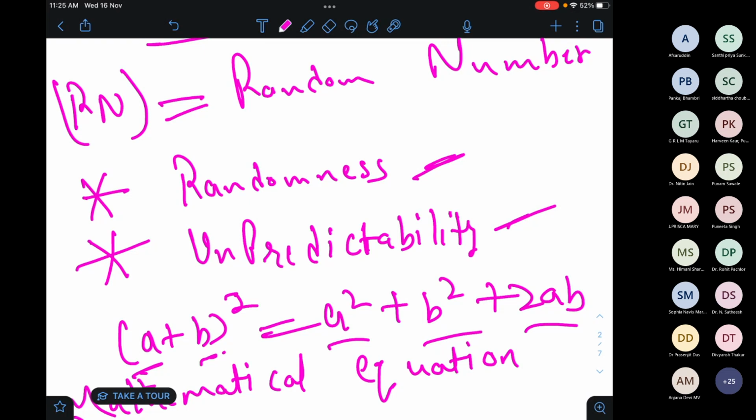But in terms of computer networks, data structures, and cryptography, if we want to generate any number, we have to perform some mathematical algorithms and equations on it. So this is just a basic point of how we will get random numbers. It's not like there is one static equation and then we get the random numbers. Is it okay?